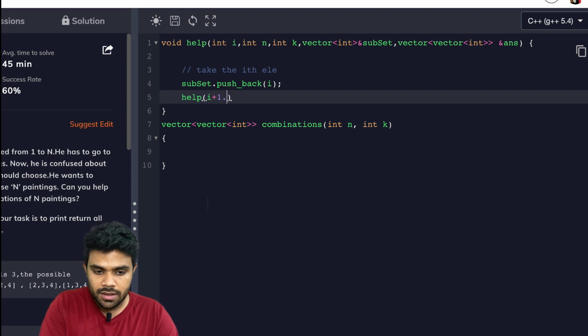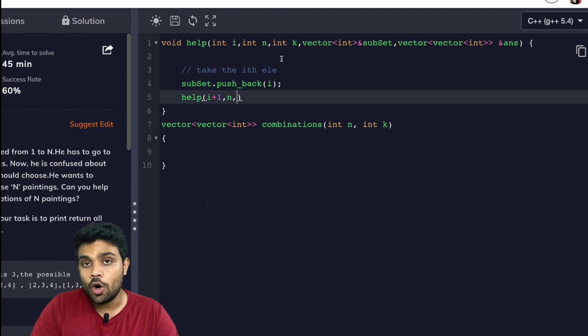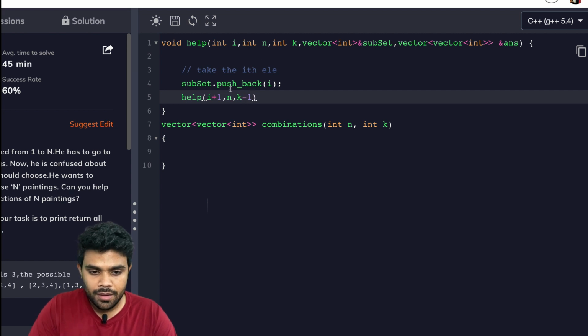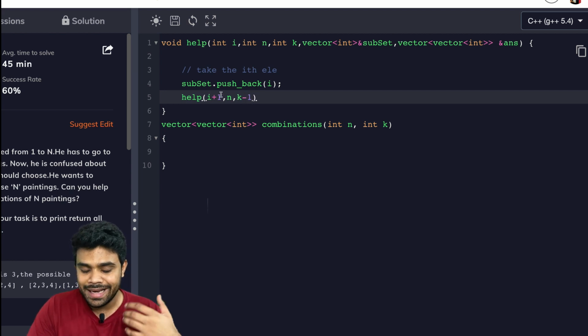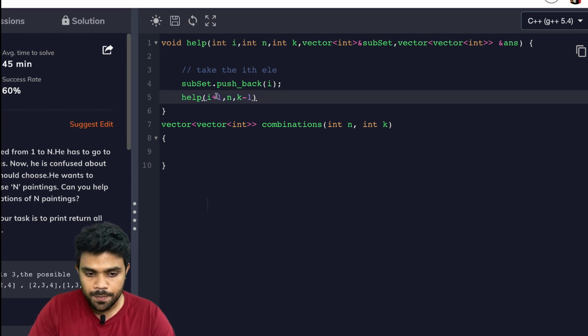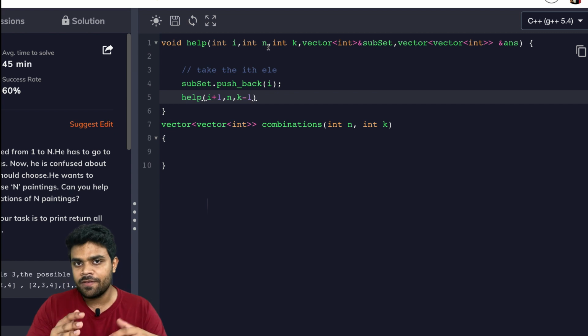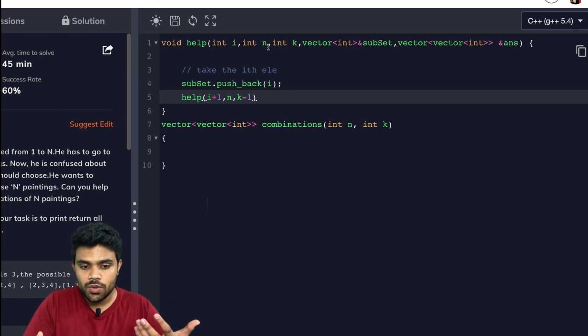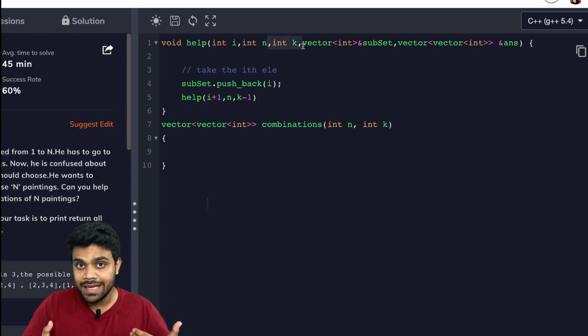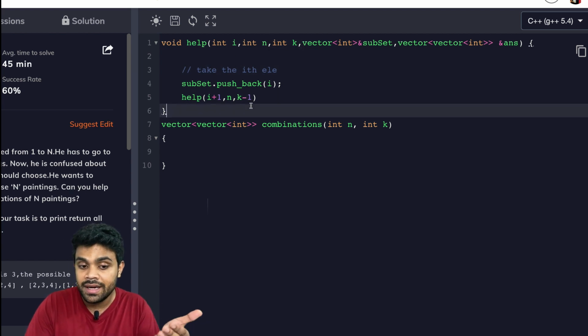What is the remaining task? From i+1, do the remaining task, n, comma. Now how many elements do I need? Now I need k minus 1 elements, right? Because one element has already been taken, so I need k minus 1 elements. That's why I'm passing k minus 1 here, okay? So k is the total number of elements that I want in the subset, right? Initially it was given to me as k. Now I picked up one of the elements. Here I am selecting one of the elements, right? That's why it is k minus 1.